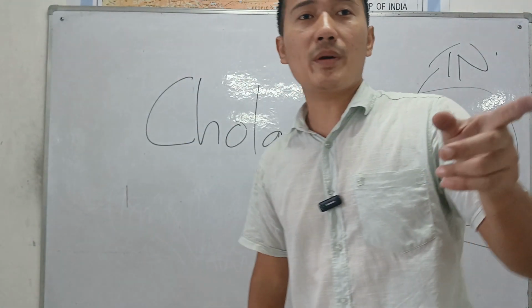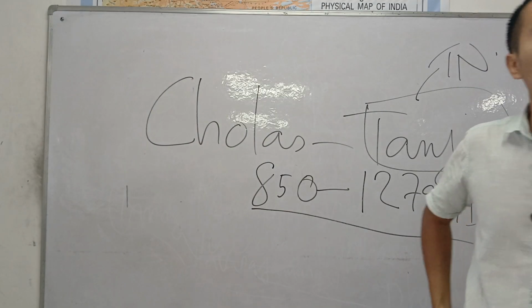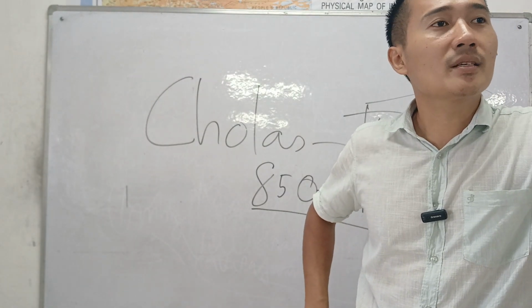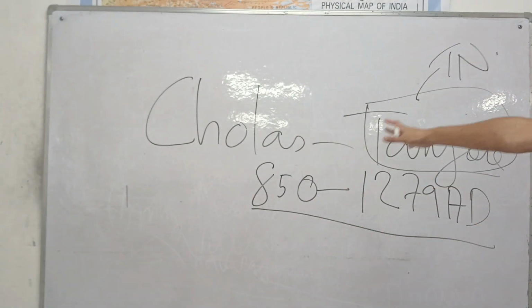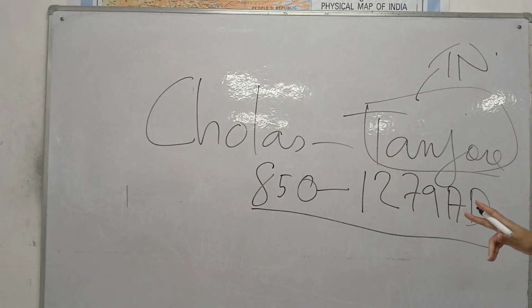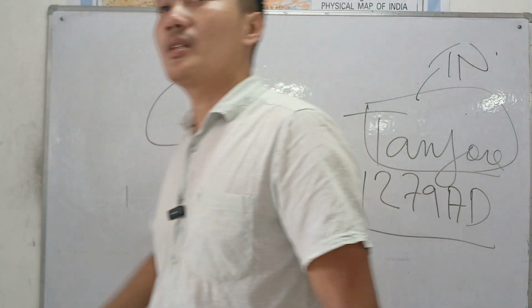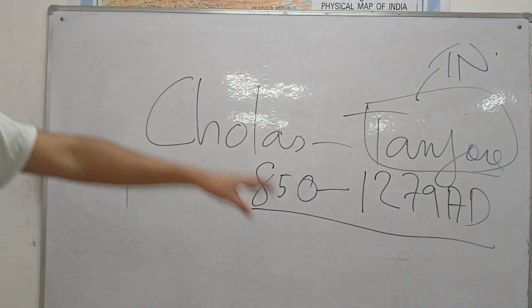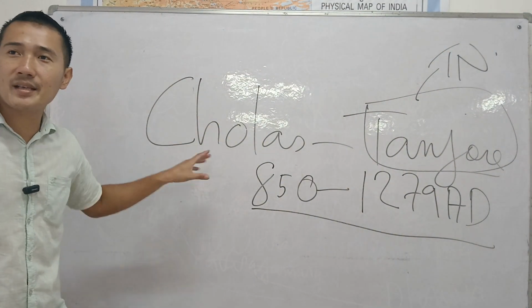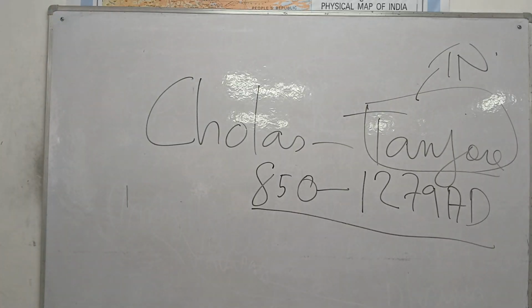This is the medieval Cholas, and this topic is very different. They exist in the same area, Tamil Nadu. The only thing is that the time is different. So remember all this.